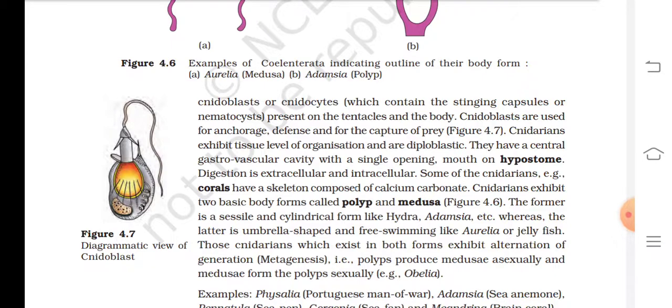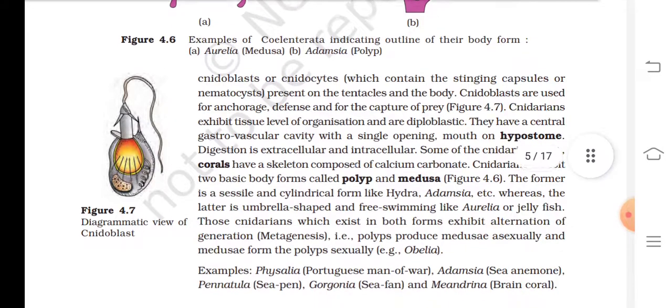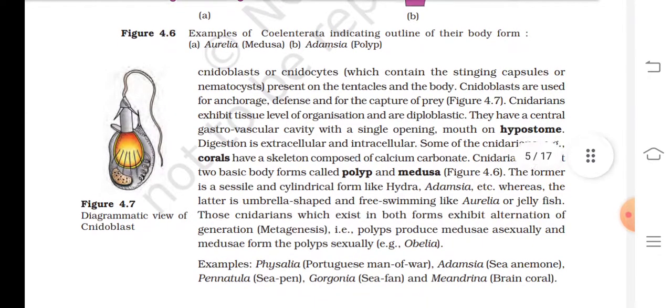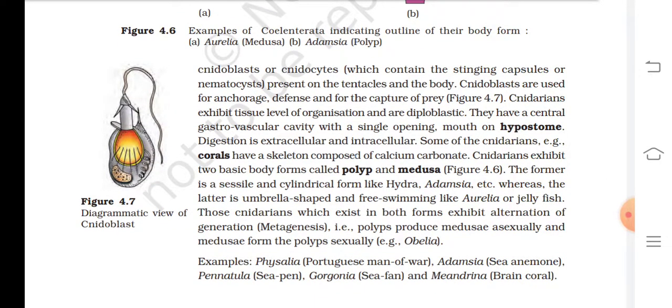Cnidarians exhibit tissue level of organization and are diploblastic. They have a central gastrovascular cavity with a single opening, the mouth, on the hypostome. Digestion is extracellular and intracellular. Some cnidarians, for example corals, have a skeleton composed of calcium carbonate. Cnidarians exhibit two basic body forms called polyp and medusa, as given in Figure 4.6.